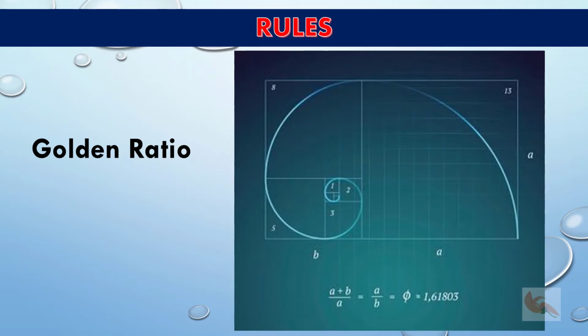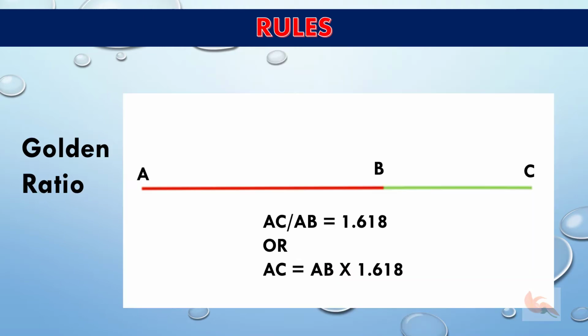Now we'll see another rule, the golden ratio. In a nutshell, when things are in a proportion that matches the golden ratio, they are said to be more aesthetically pleasing. The golden ratio is a number and it has lots of decimal places. For practical purposes, it's usually written as 1.618.